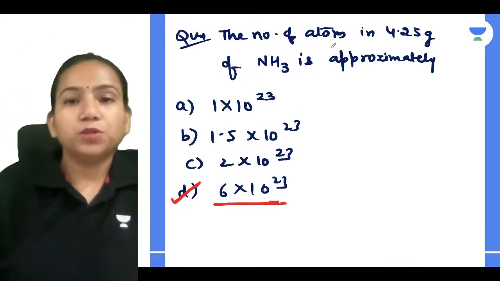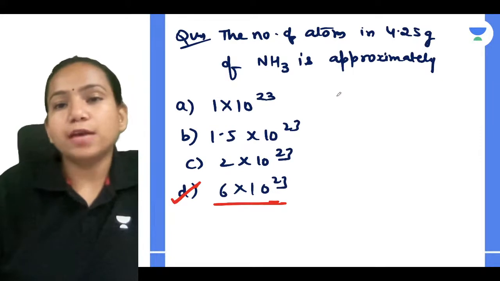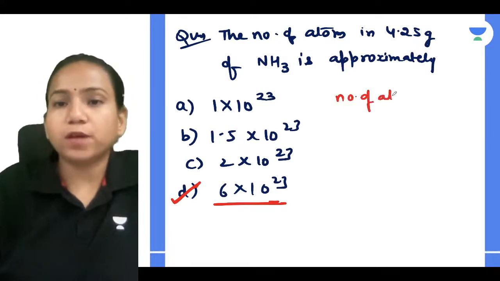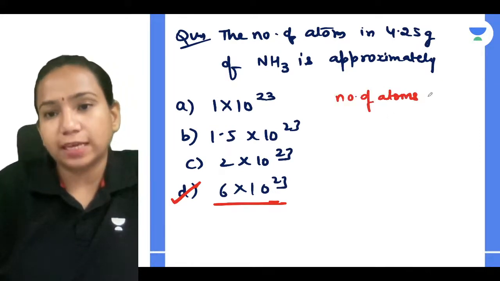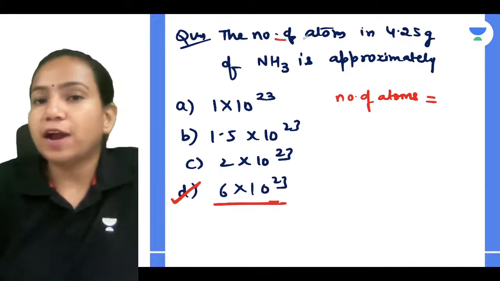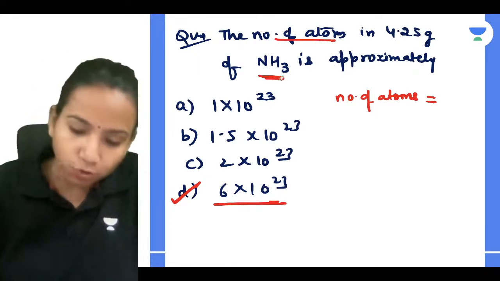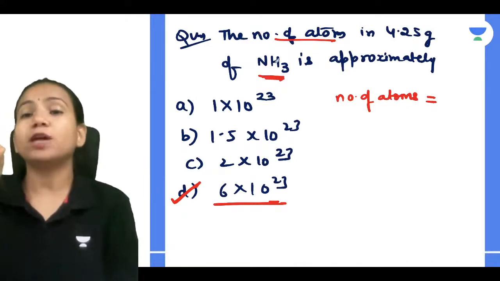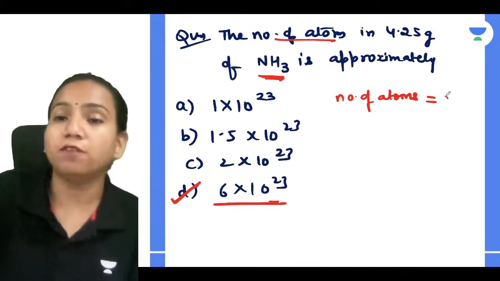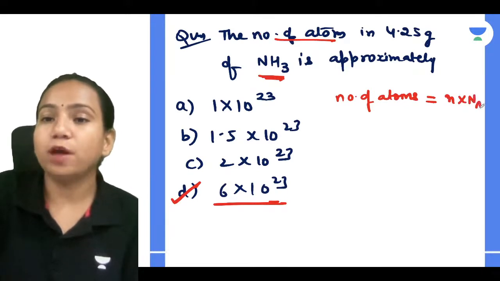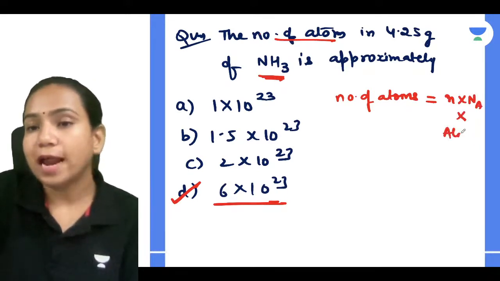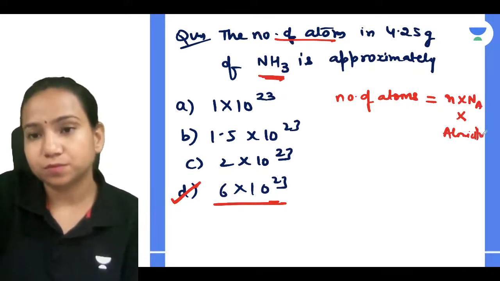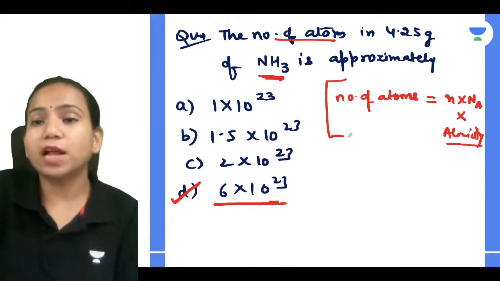Why is it so? Because what you can relate, like how you calculate number of atoms. Whenever you have to calculate number of atoms, first you check, guys, whether you have to calculate number of atoms in an atom only or a molecule. So here you have to calculate number of atoms in a molecule. So when you have to calculate number of atoms in a molecule, you have a formula: number of moles into Avogadro number, also into atomicity.